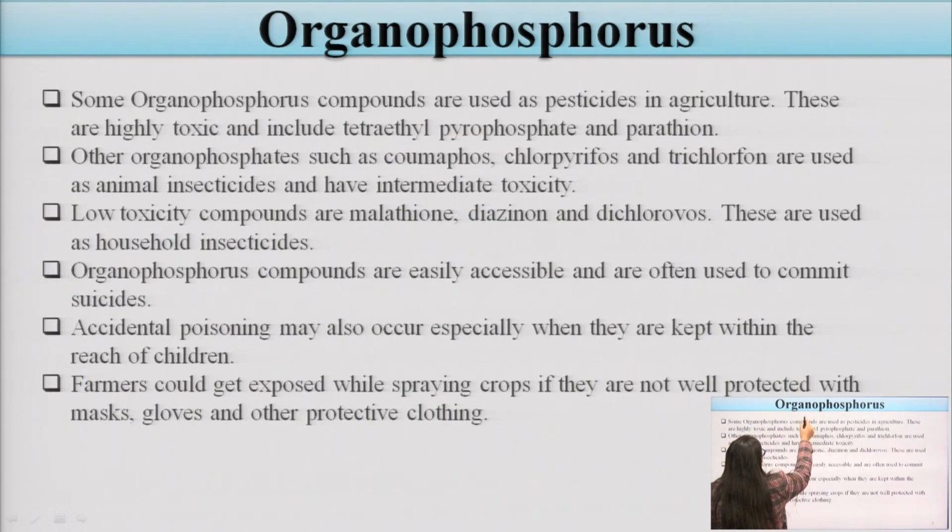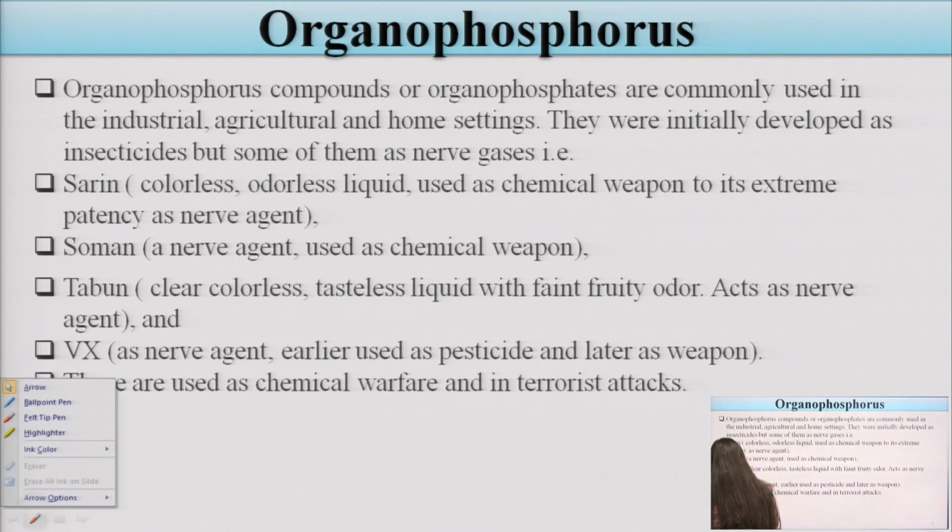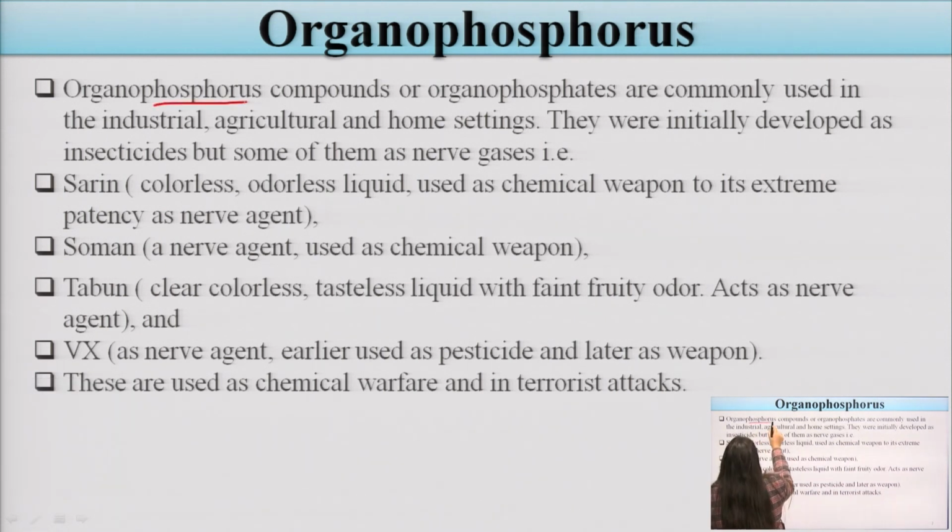These organophosphorus compounds are the organophosphates. They are mainly used in industries and agriculture. Some farmers use these organophosphates, and they are also used in the home setting. Initially they were used as insecticides, which is why they are used by farmers, but some of them are also used as nerve gases.